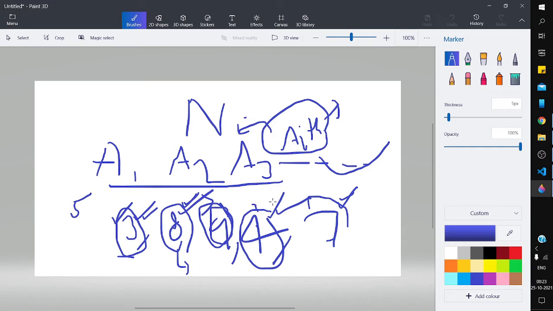And 4 will not boast, because 3 and 4 are the only students who scored less than or equal to 4. So there will be 2, and the scores greater than 4 are 8, 9, 7, so 3. So 2 is less than 3.